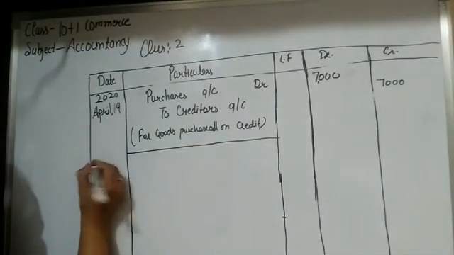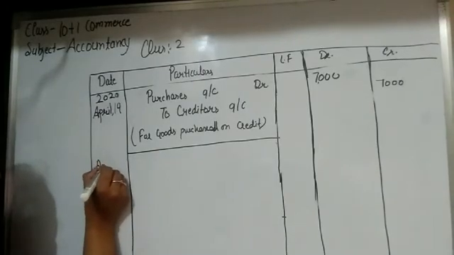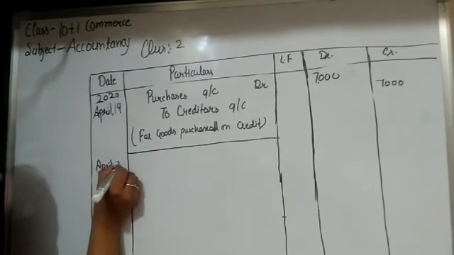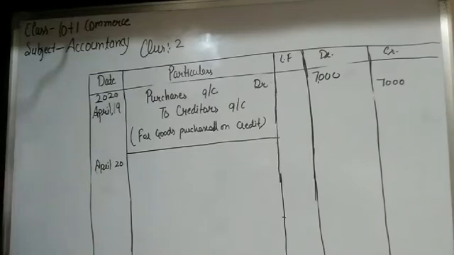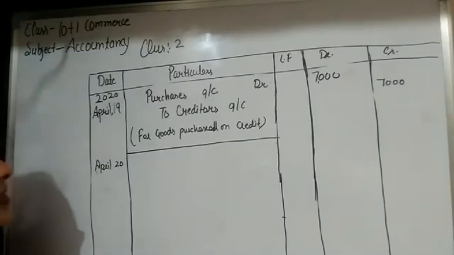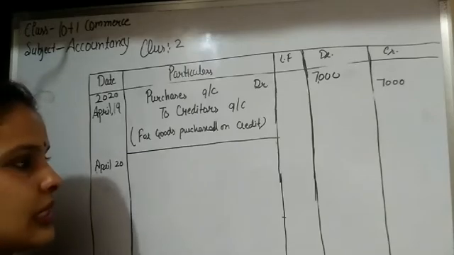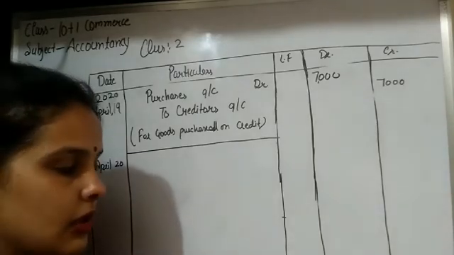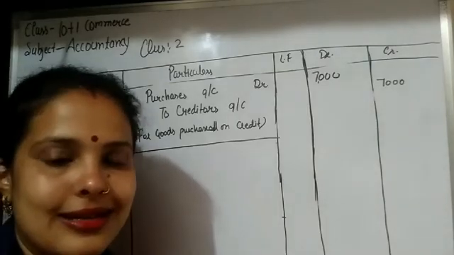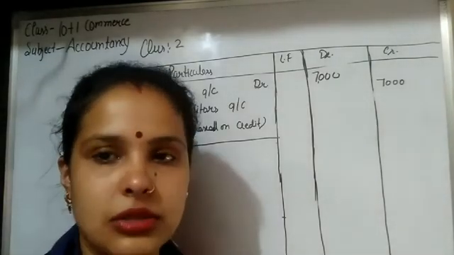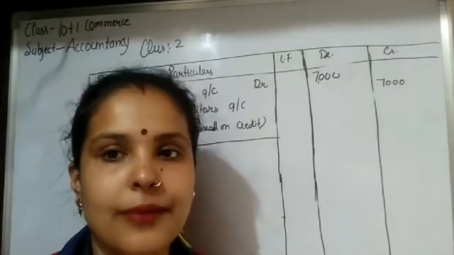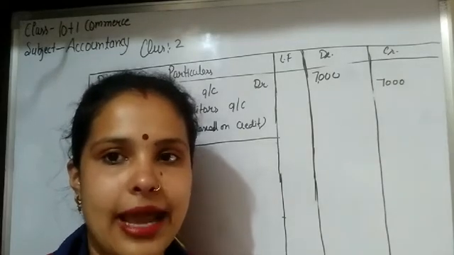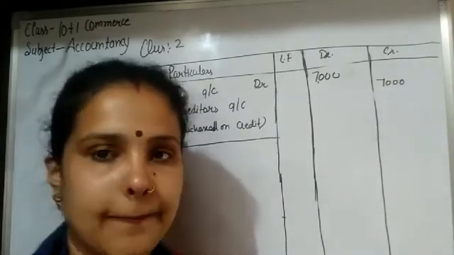So next transaction, that is the last transaction of this question, held on April 20. So the last transaction is goods purchased from A for rupees 7,500. So students, in this transaction, the particular name is given. So this transaction is a credit transaction because the word cash is not denoted here. So goods are purchased from A.